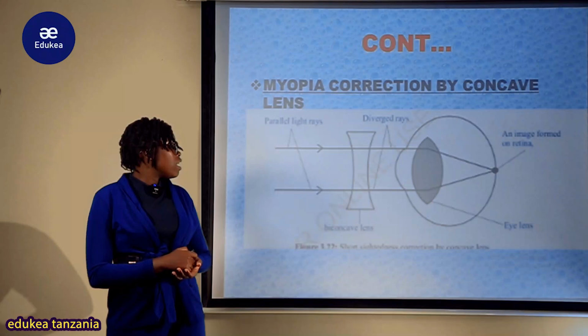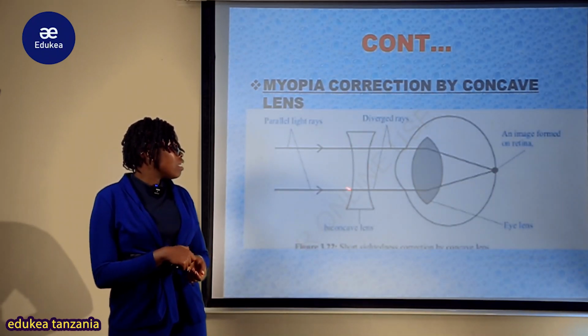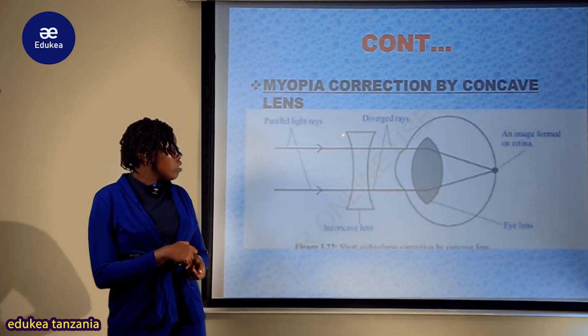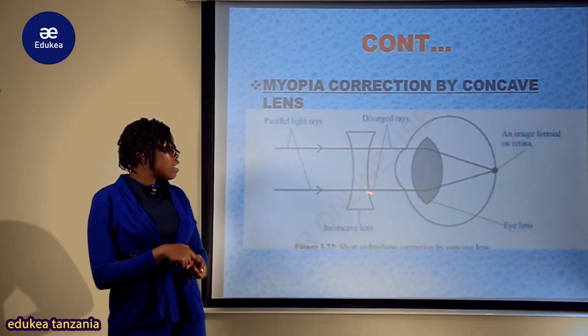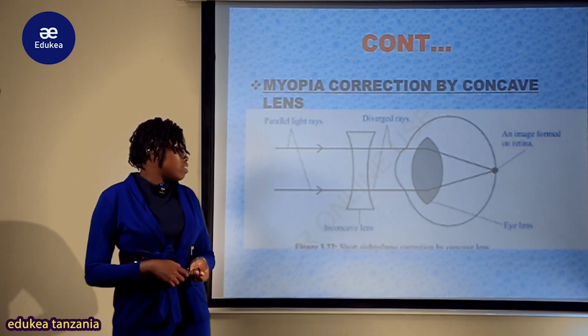And this is the example ya correction of the myopia by the concave lens, ambayo ni lenzi mbonyeo, ambayo inasaidia katika formation of the image au katika correction of this problem, ambayo image ina be formed katika retina.